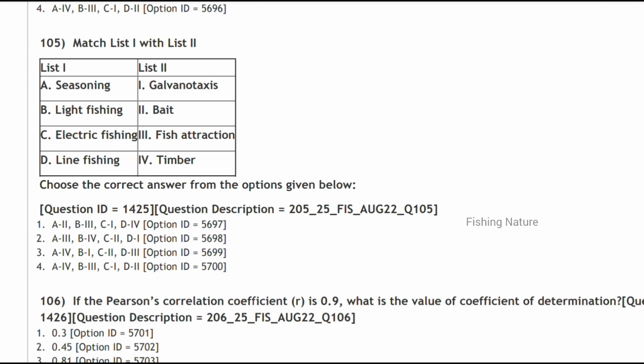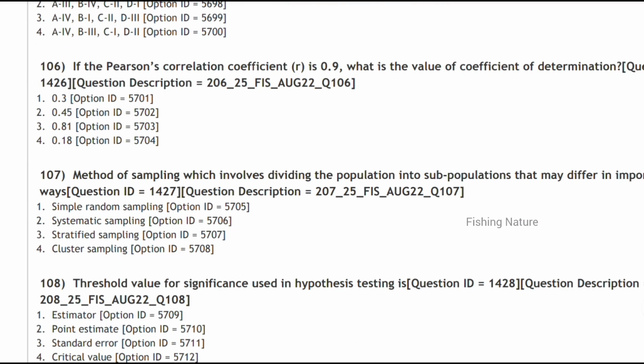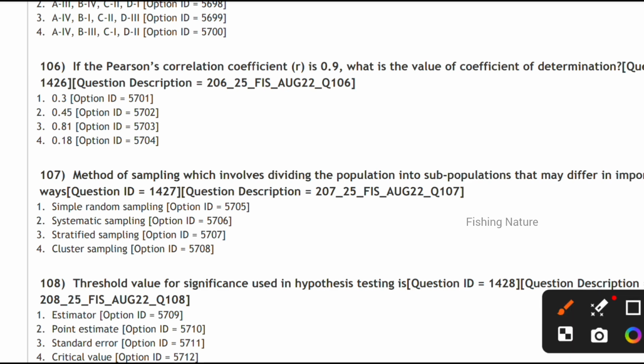Next, if the Pearson's correlation coefficient is 0.9, what is the value of the coefficient of determination, they are asking. After the calculation we got 0.81. Next, the method of sampling which involves dividing the population into two subpopulations that may differ in the important characteristics. It is the stratified sampling.